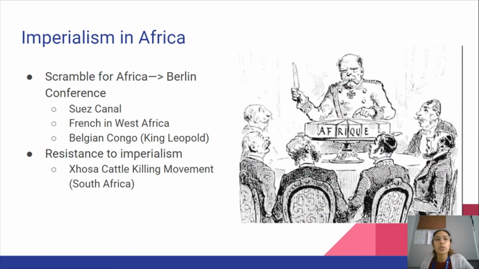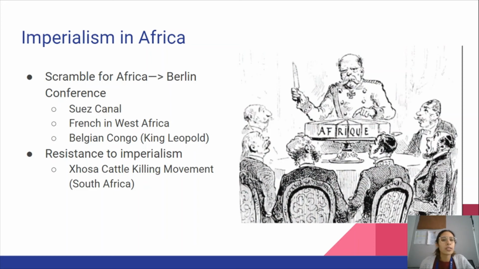So we're going to have the Scramble for Africa, and this is European powers scrambling to get pieces of Africa for themselves. Because of this, we're going to have our old friend Otto von Bismarck organize the Berlin Conference, where he's like, guys, instead of us fighting for Africa, let's just divide it amongst ourselves. Of course, we're not inviting any of the Africans to have a say in this, so this is going to cause lots of problems later on.